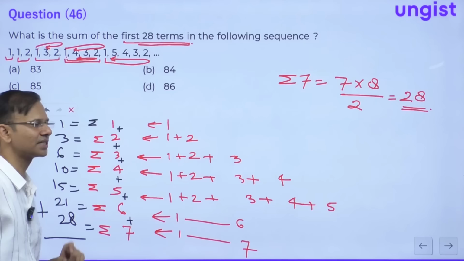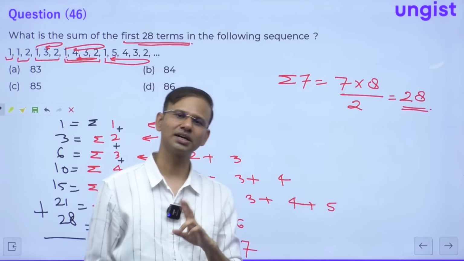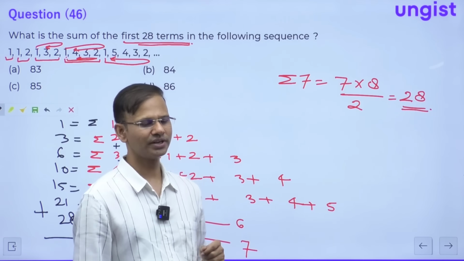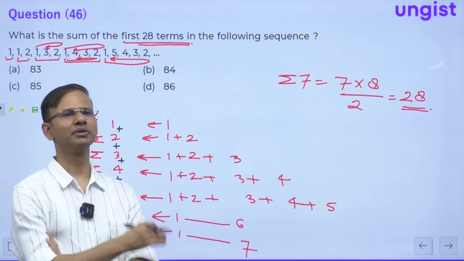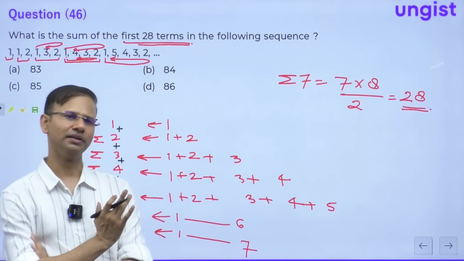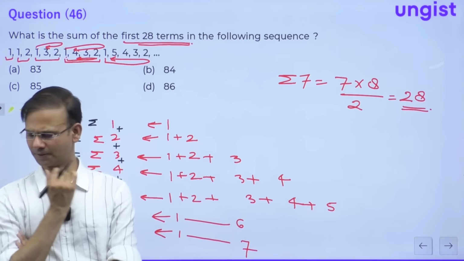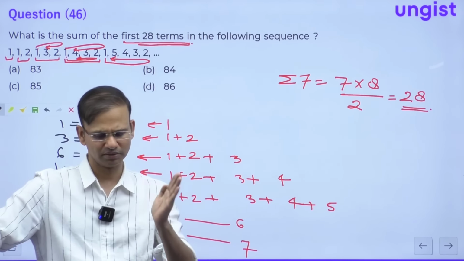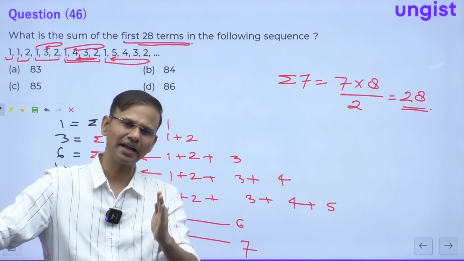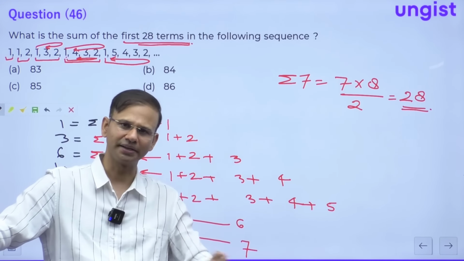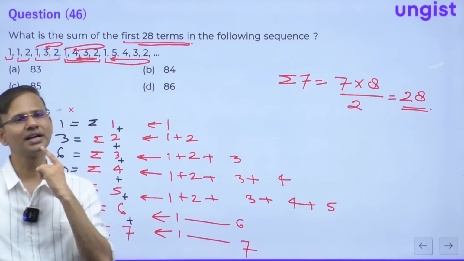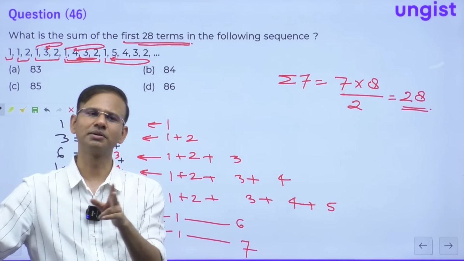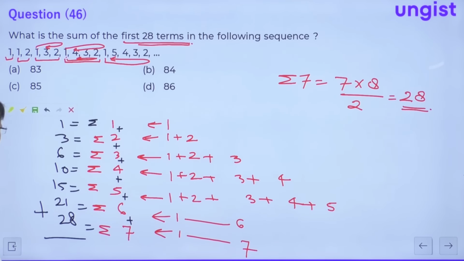And guys, let me tell you, this type of question has been asked before also in UPSC, in PYQs, where the question was, each number, something like this. I don't exactly remember the question, but one digit is written and in descending manner the digits are being taken. And there also I think the answer was 84 or 85. This question I have given in our book also, you may check it out.